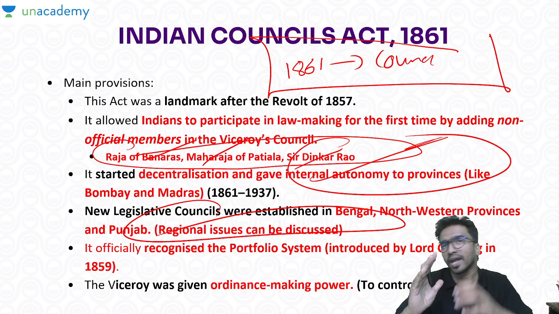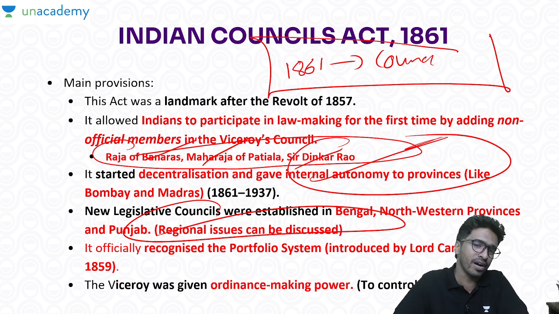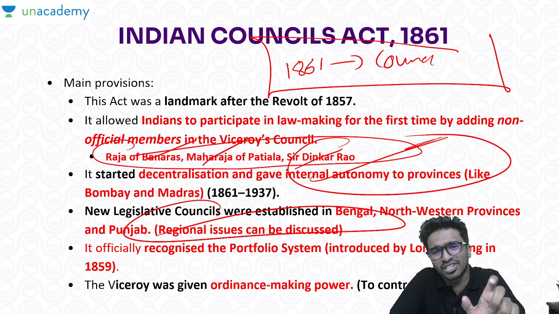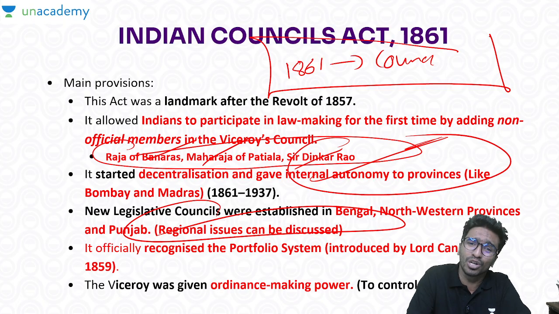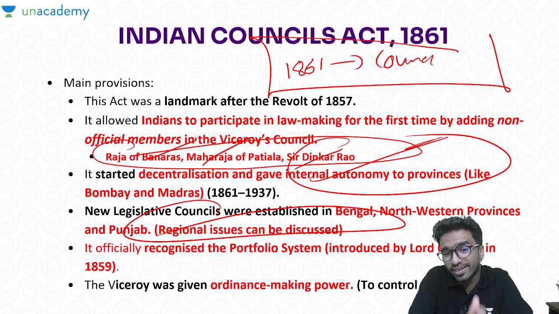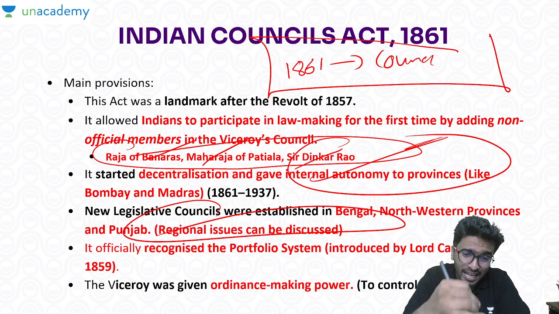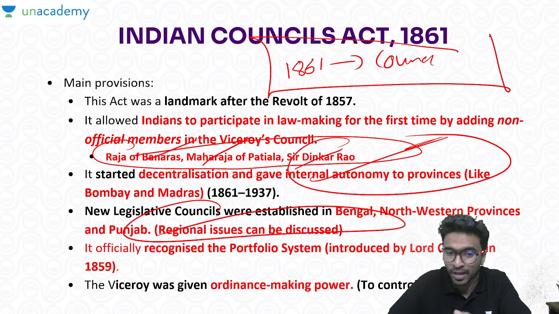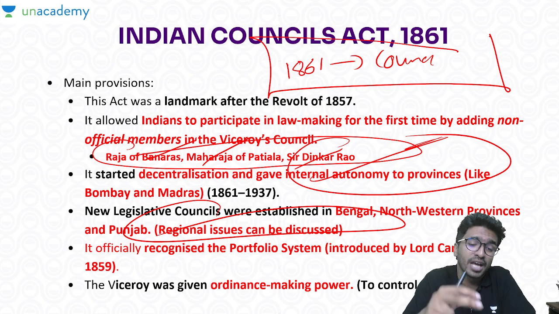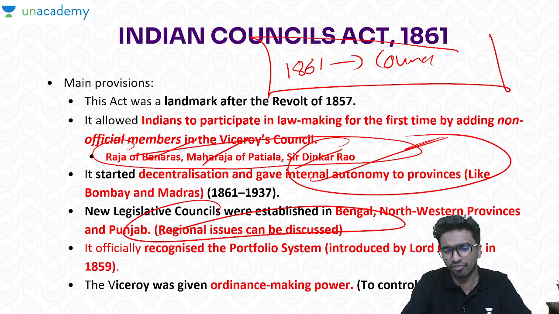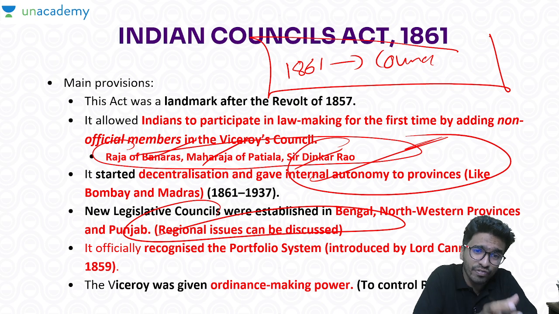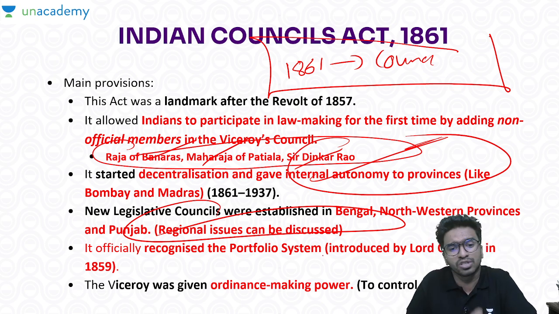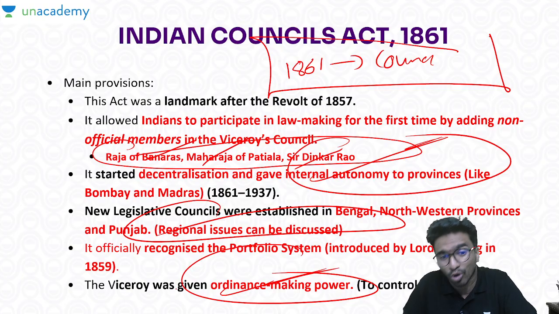This is what I want you to be able to do: link and study rather than learning by heart. See, the logic is very simple. The 1857 revolt, many rebellions had occurred during that point of time. So now the viceroy was given some ordinance making power, which means that even without consulting the legislative system, the viceroy can come up with the laws which are necessary at that point of time, and the same is still practiced. So what is the idea of this? To control the rebellions, because they have the lesson of the 1857 revolt. To control that, this particular ordinance making power was also given to the viceroy.